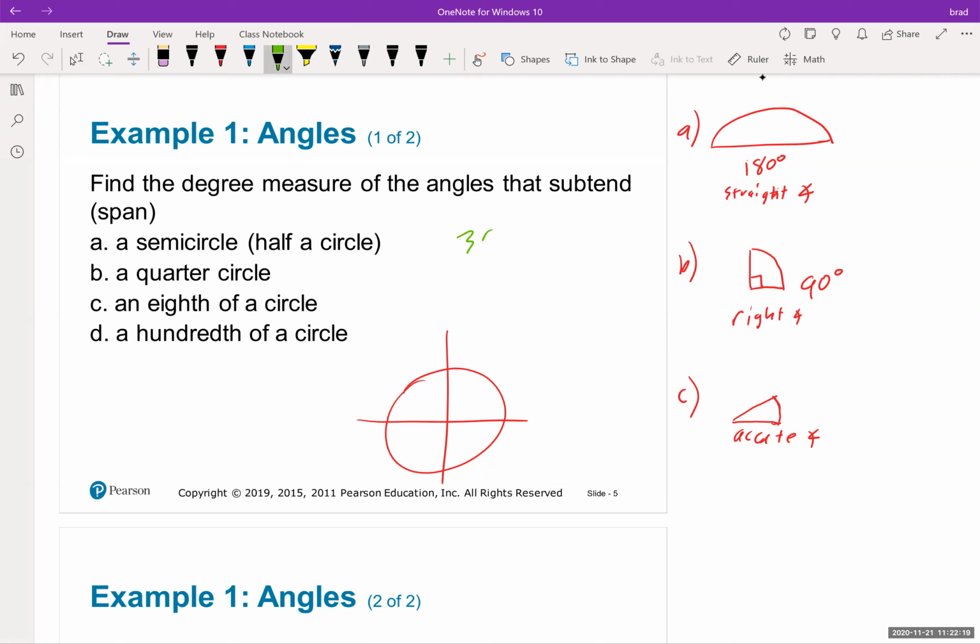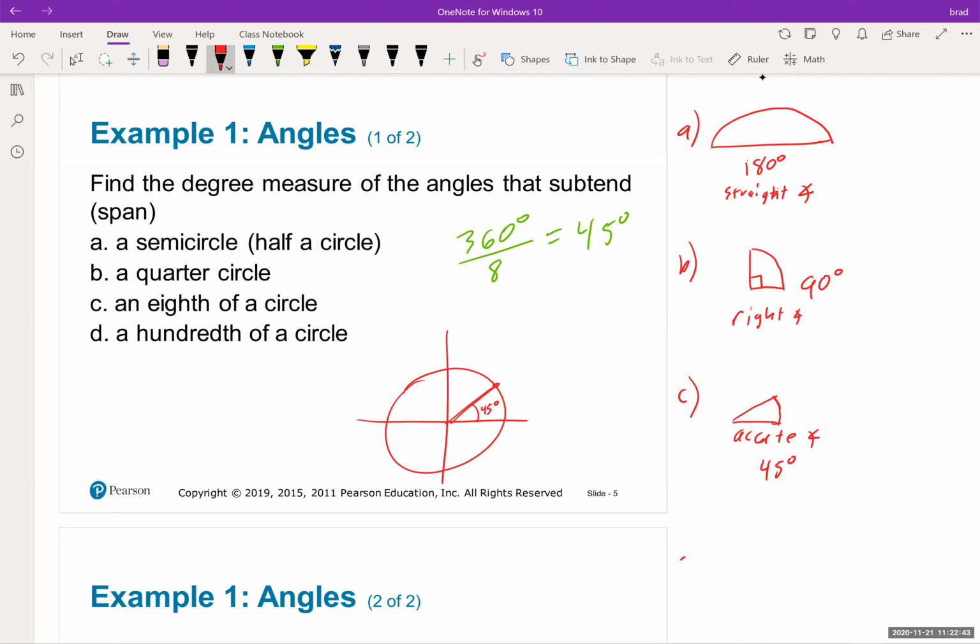So I'm going to take 360 degrees and divide it by 8, because they said it's an eighth of a circle. 8 goes into 36 4 times, so that would be 45 degrees. So this angle would be a 45-degree angle, right about here.